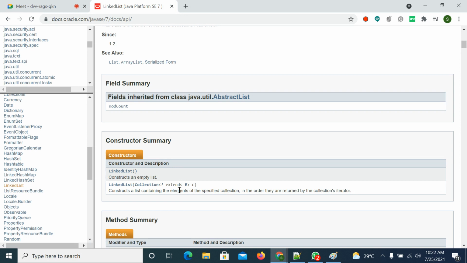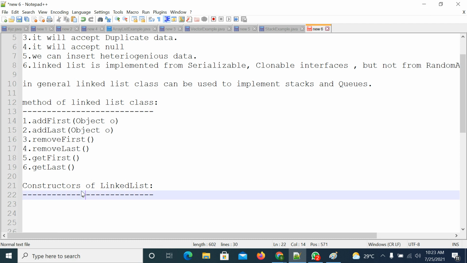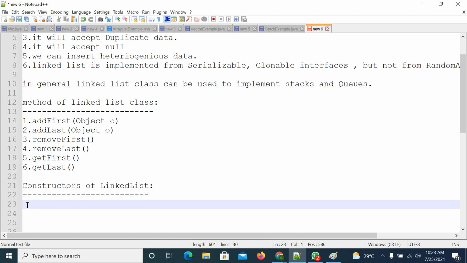Actually, if you want to store a particular type of data, then you can use these generic types. We'll discuss generic types slowly, whenever the topic comes. Right. So you have only two constructors. The first way is the default constructor. You will construct in this way: LinkedList sum ll equal to new LinkedList without any parameters.